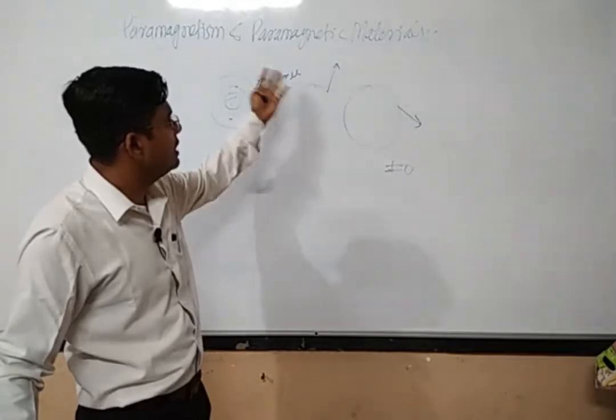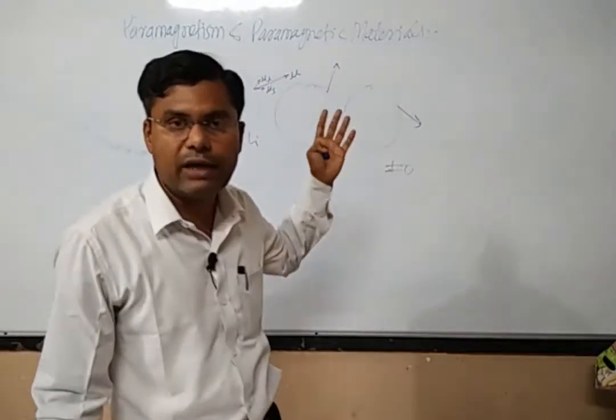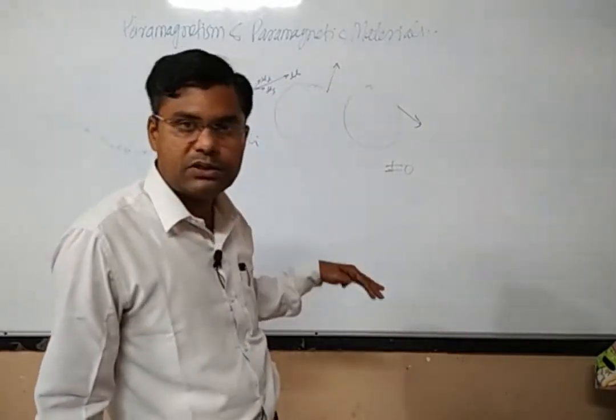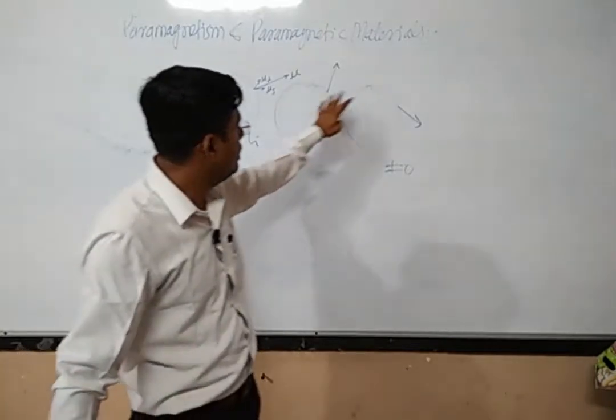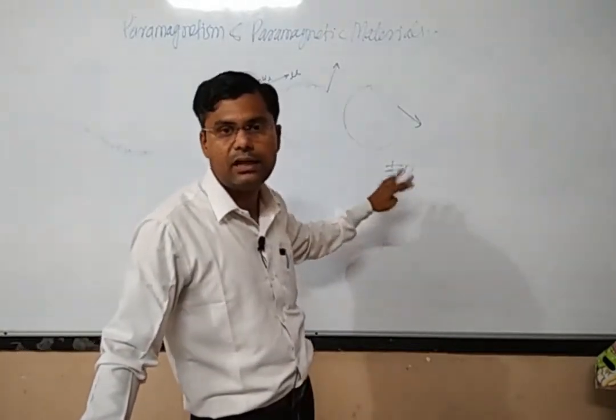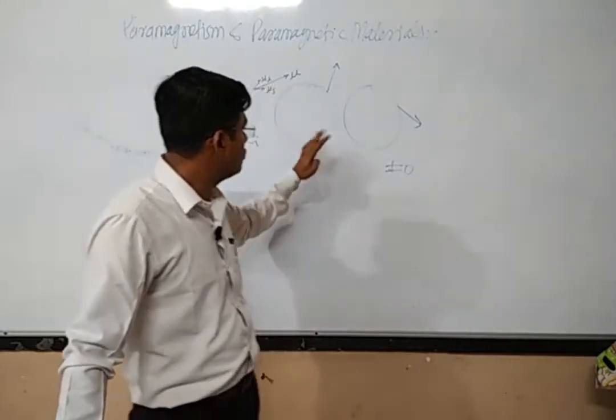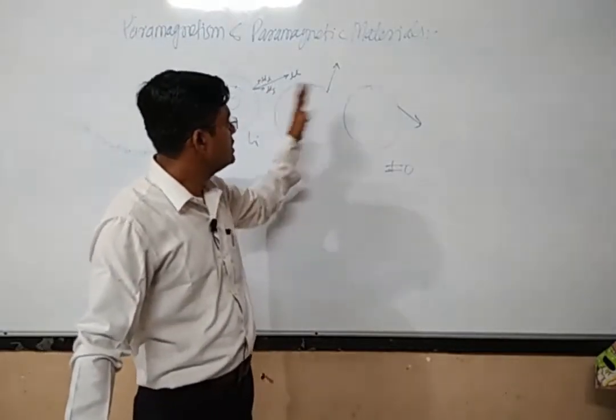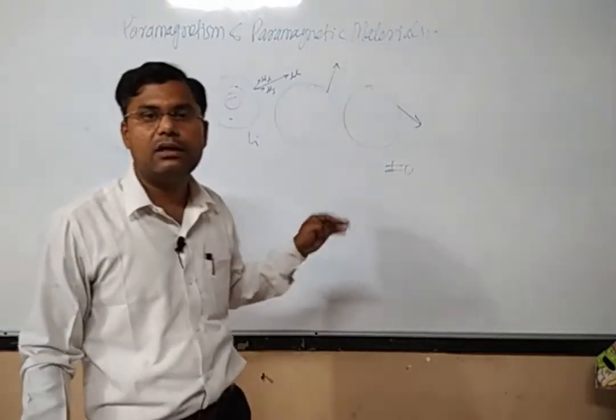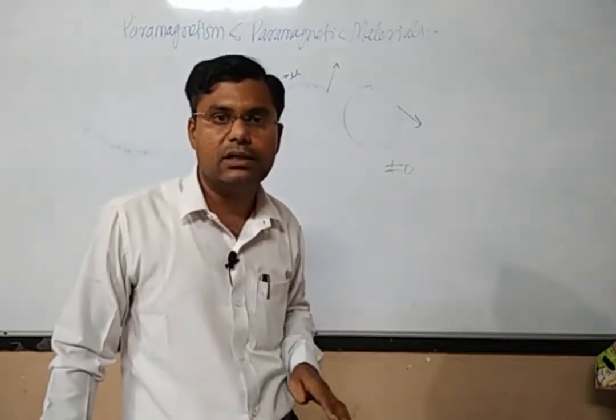These magnetic moments are always vibrating, and because of this vibrational motion, the resultant of all these magnetic moments will be exactly equal to zero. So at room temperature, this material has a zero magnetic moment vector.